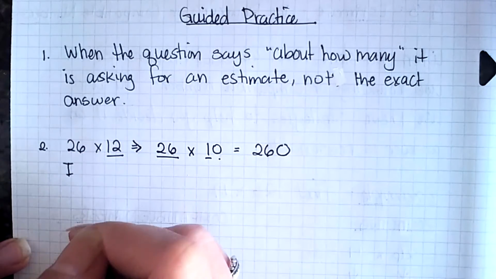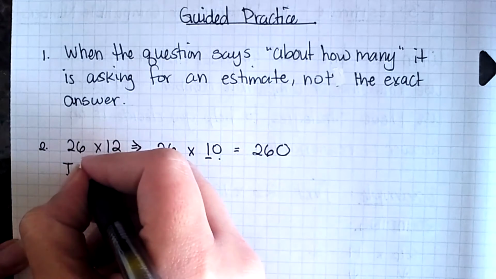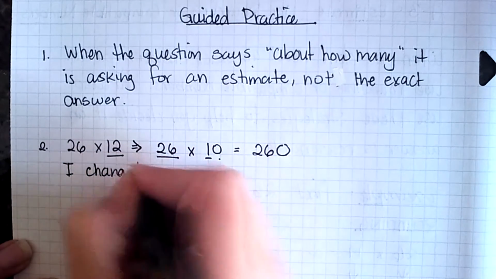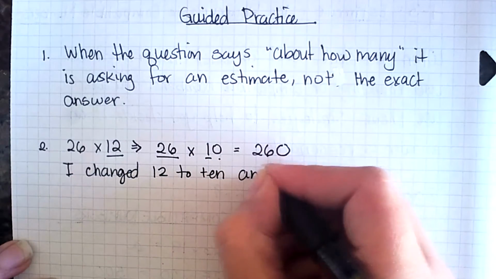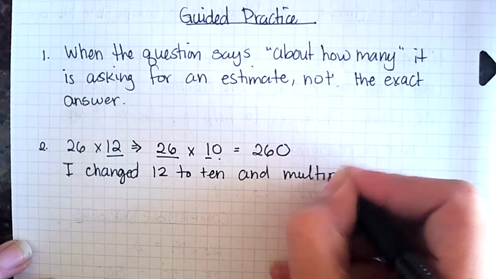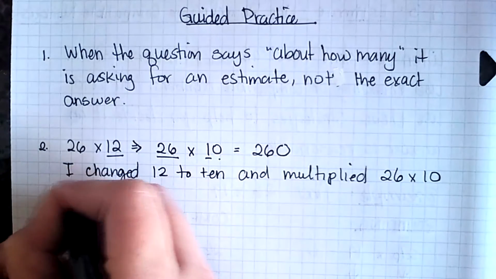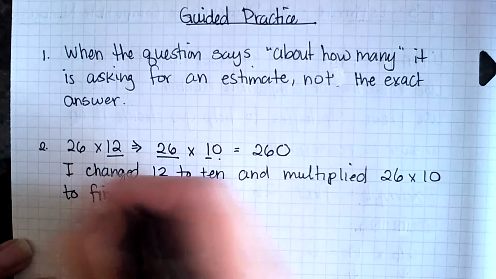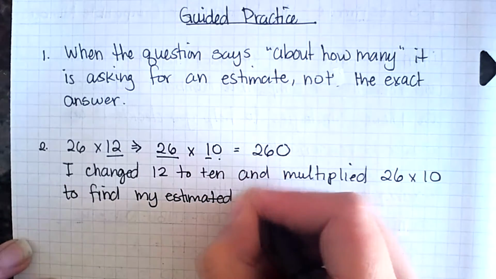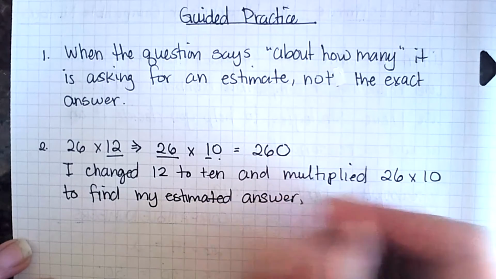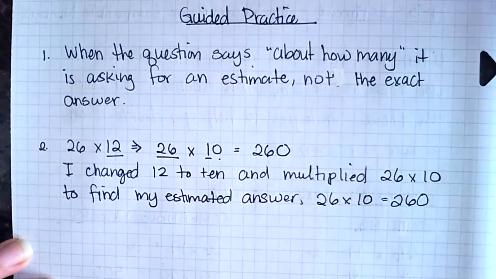Now, our question says explain. So we have to write out our explanation. We have to explain how we reached our answer. I changed 12 to 10 and multiplied 26 times 10 to find my estimated answer. Twenty-six times 10 is 260.